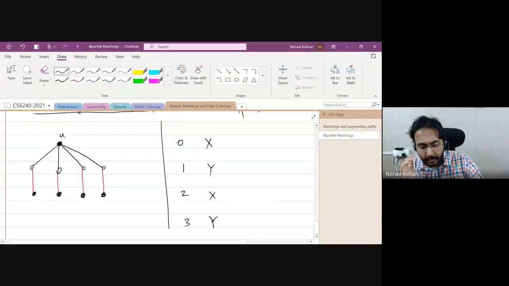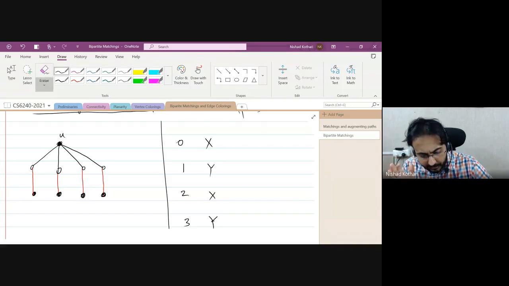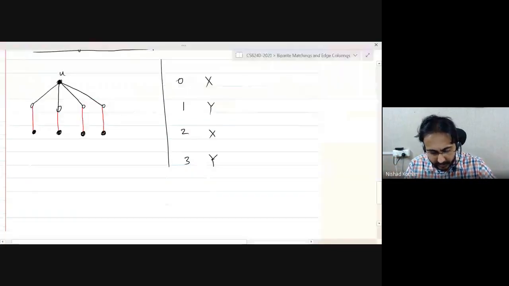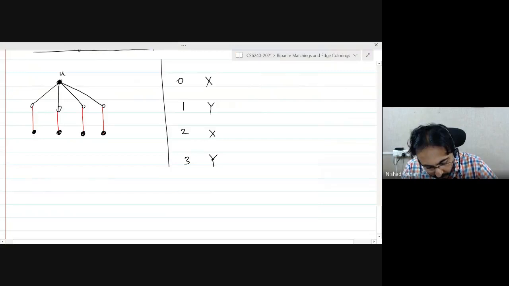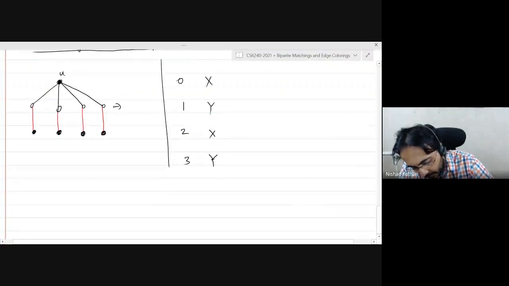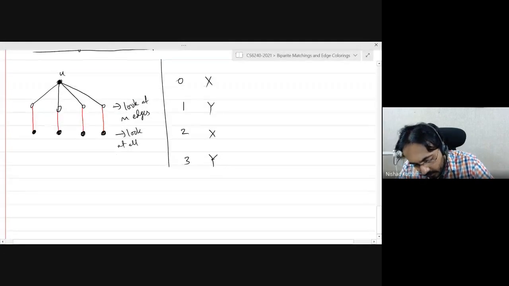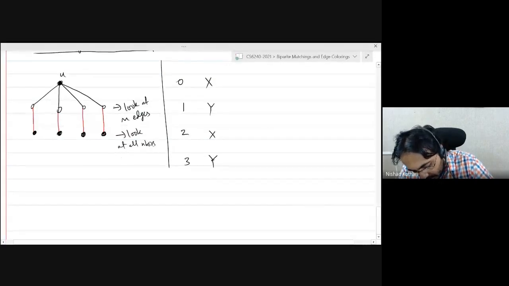Now, when you get to level 2, which is an even level, you scan all the neighbors of these vertices, right? This is basically a breadth first search with some modification. So when you get to an odd level, you only look at the M edges. And when you get to an even level, you look at all neighbors not already visited.